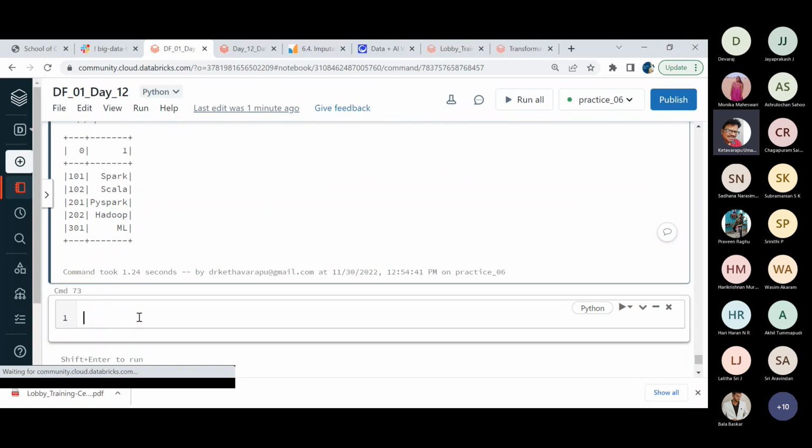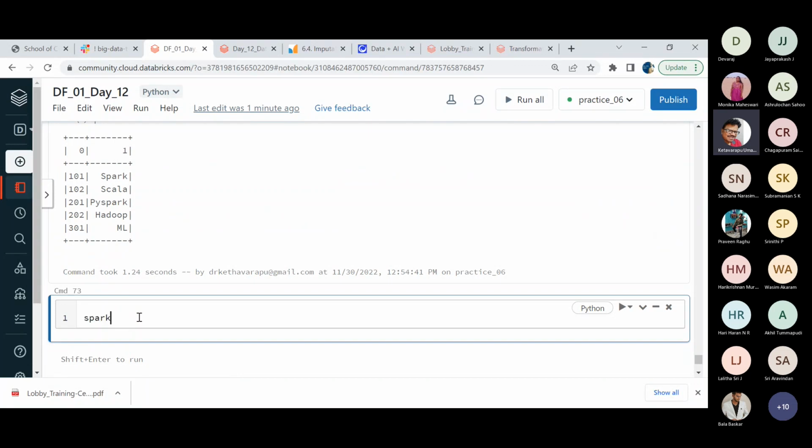And one more important property I want to share with you here. Have a look at this, guys. Create data frame of project details underscore pd, dot, there is a method called print schema actually.